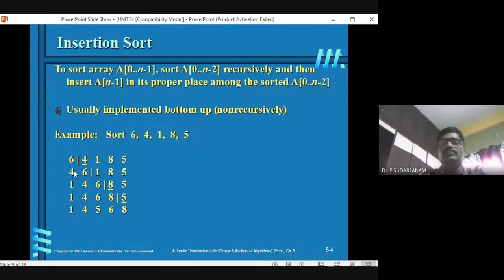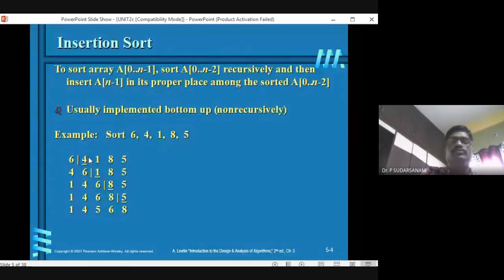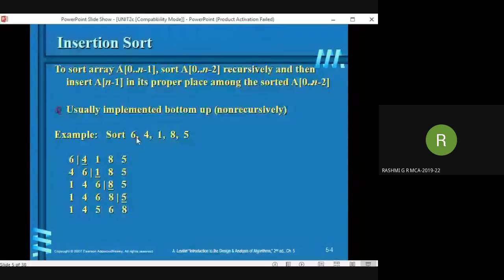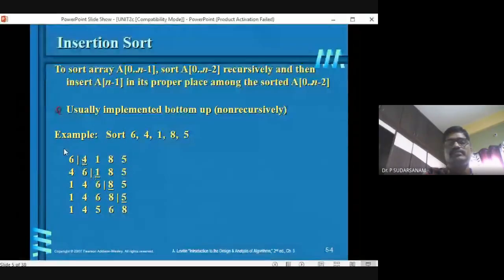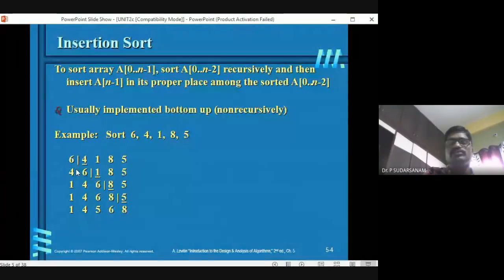For the second location, now when you come here, the fourth element is lesser than 6, so you have to store it to the previous element. Now 6 is greater than 4? Yes, 6 will be moved here. Now you don't have any elements previously, the remaining 0 location you have already accessed. So now 4 will be placed here. That's it. That is what you have to do in sorting techniques.